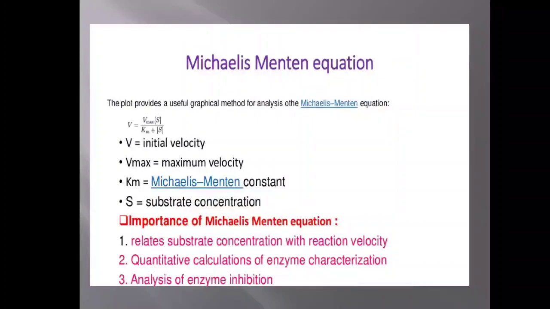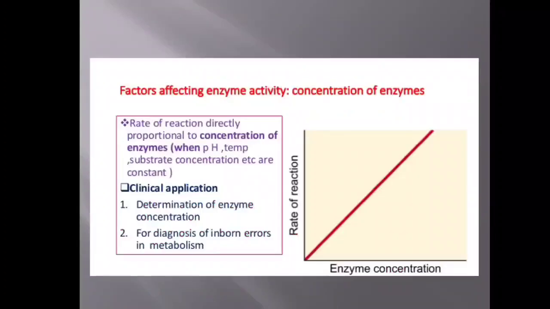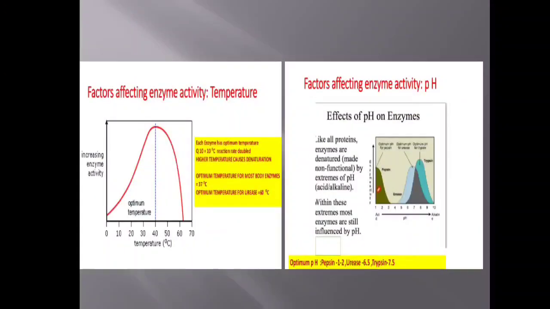Overall, you can say this Michaelis Menten constant gives information regarding the binding of the enzyme and the substrate. Next, we shall go to another factor, that is the concentration of the enzyme. This graph will explain very clearly that the rate of the enzyme catalyzed reaction increases if you increase the concentration of the enzyme, or you can say the rate is directly proportional to the concentration of the enzyme.